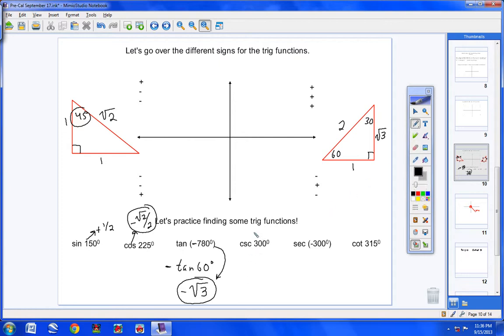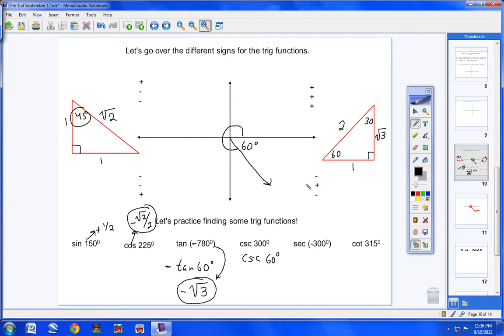All right, cosecant of 300. Okay, we don't worry that it's cosecant. No big deal. We can handle that. First of all, 300 degrees. So we're going to start here and go 300, and we're left over with 60 degrees. We went 300 and stopped here, so the angle right here would be 60 degrees. There's my reference angle. So instead of finding the cosecant of 300, I'm going to find the cosecant of 60 degrees. Now, what is my sign for cosecant?